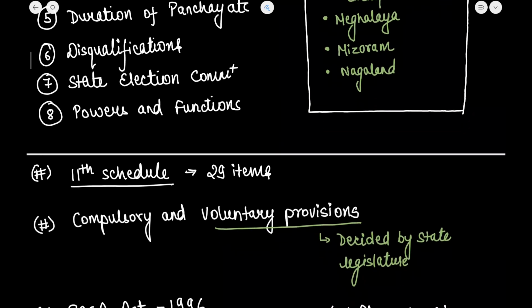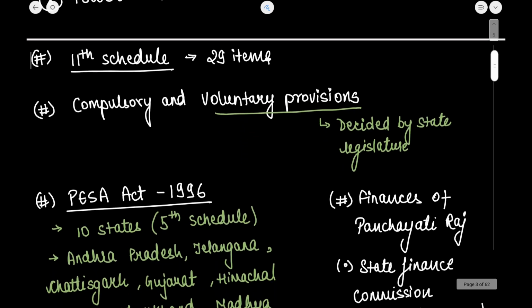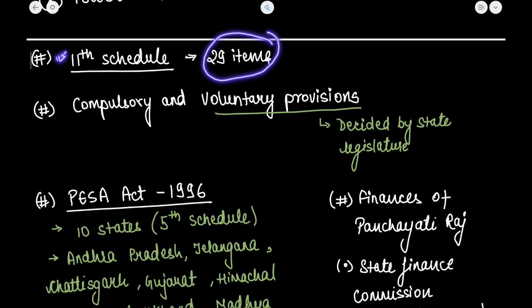Okay, now next is about the 11th Schedule, which has also been added by the 73rd Constitutional Amendment Act of 1992, and 29 items are there. Some of the things that I will mention here you need to know. You may feel that these provisions are not under the power assigned to the panchayat, but you need to know that the public distribution system of the grains also comes under the 29 powers assigned to the panchayat.